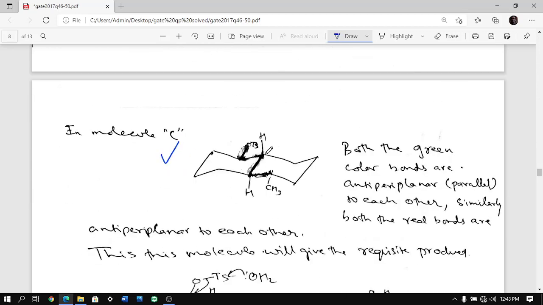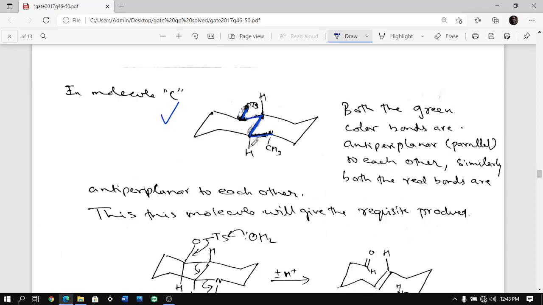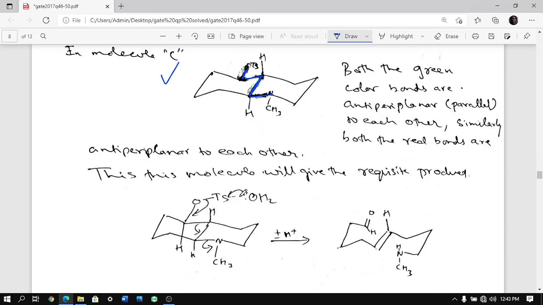Whereas if you come to C, these two parts are anyway anti-periplanar to each other. This OTS and this, they both are anti-periplanar to each other, because this is what is interacting to give you alkene, and therefore C is the reactant, because this goes and attacks tosyl, this comes here, and this comes out, and you are getting this product.